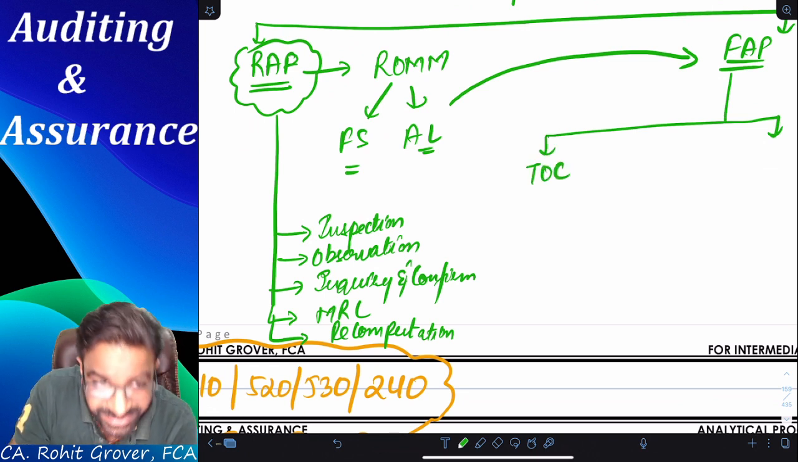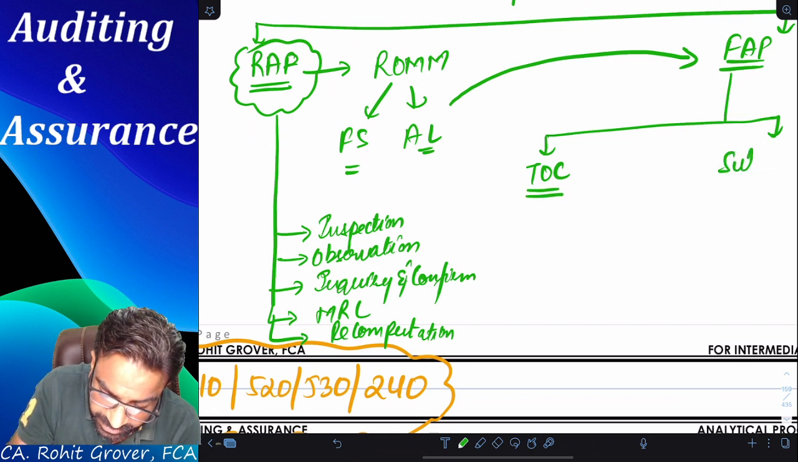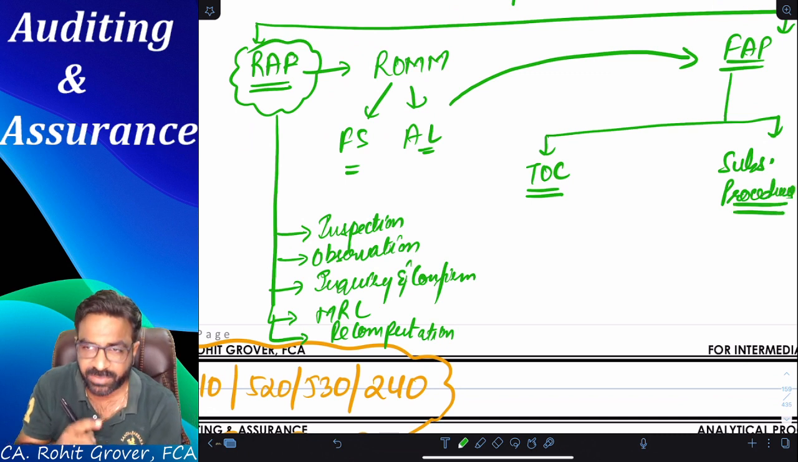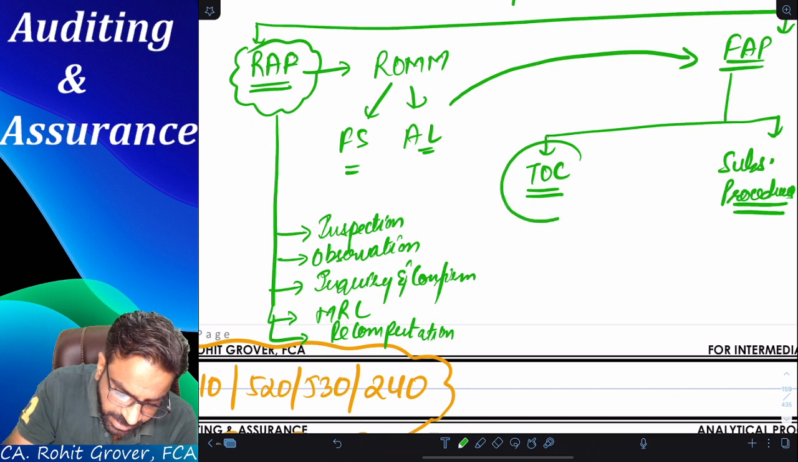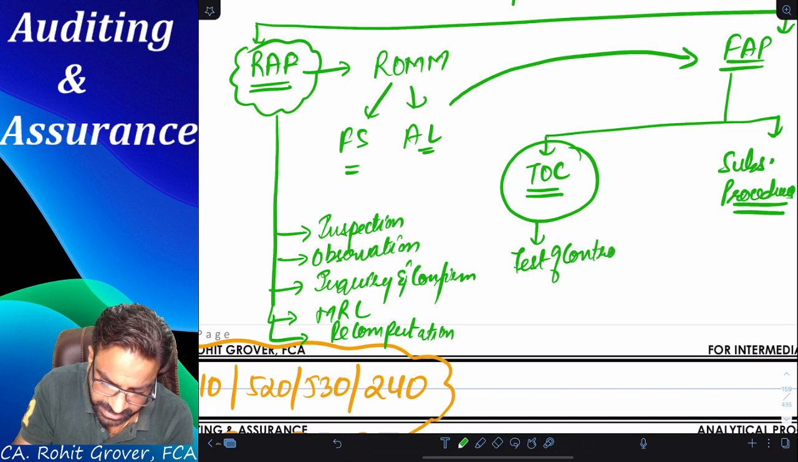TOD, TOC. First one is TOC and substantive procedures. Are you getting the point? Now, what do you mean by TOC, everyone? TOC stands for test of controls.